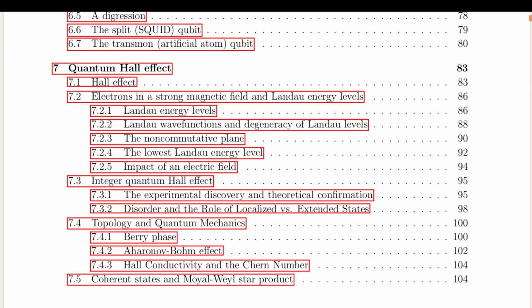First discovered in the 1980s, the quantum Hall effect demonstrated something unexpected. Electrical conductivity becomes precisely quantized when electrons move in a strong magnetic field. Unlike conventional phase transitions, this quantization is remarkably stable, resisting material imperfections and experimental noise. Its robustness suggests that it is not just a property of individual electrons, but a global, topological effect.